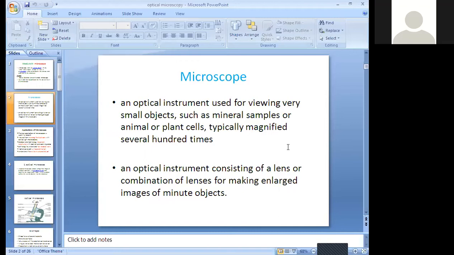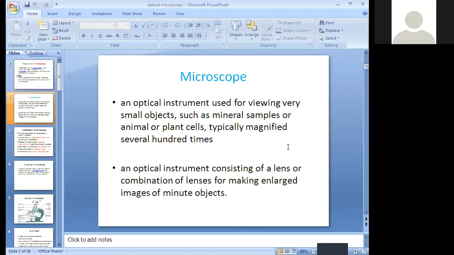What is the meaning of this? Optic means light, and optical means lenses, glass used for viewing very small objects. We use it to see microorganisms, animal cells, plant cells, mineral samples, many things, by using optical instruments, typically magnified several hundred times.